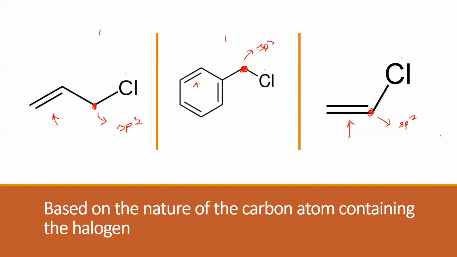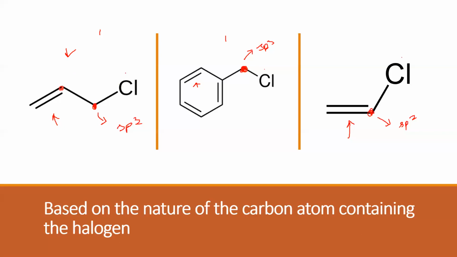Based on the nature of the carbon, whether the halogen is bonded to an sp3 carbon, an sp2 carbon, or attached to benzene, we have three more types. In this type, what I've written here, the halogen is attached to an sp3 carbon atom, which is in turn attached to an sp2 carbon atom.